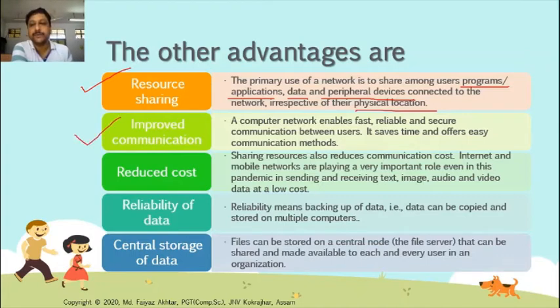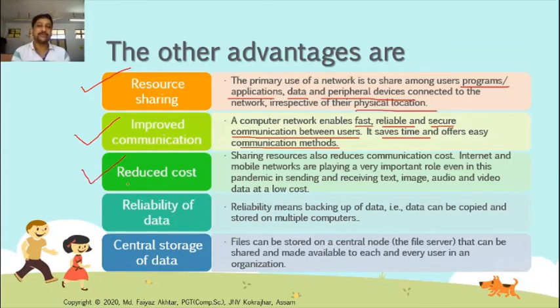Now, improved communication. The computer network enables fast, reliable, secure communication between different types of users. It saves time and offers an easy communication method. Just type the email address and send the email. Just click send, and it will be sent to the other person. This is known as improved communication, one of the advantages of computer networks.